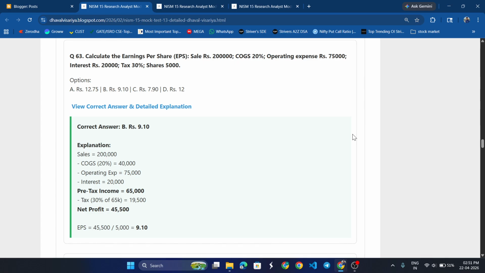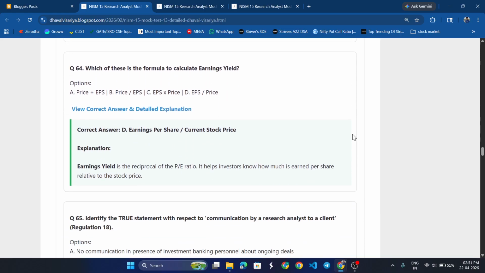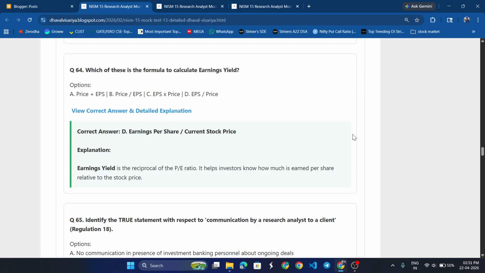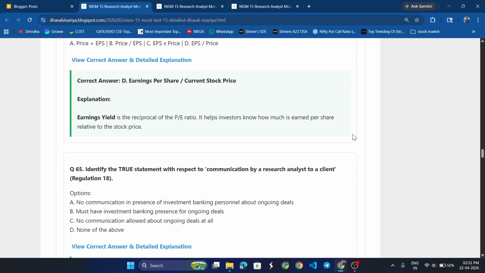Then EPS, yani earning per share. How many shares do we have? We have 5,000 shares. So divide earnings by them. Then the answer would be 9.10. Which of this is a formula to calculate earning yield? Earning per share divided by current stock price.